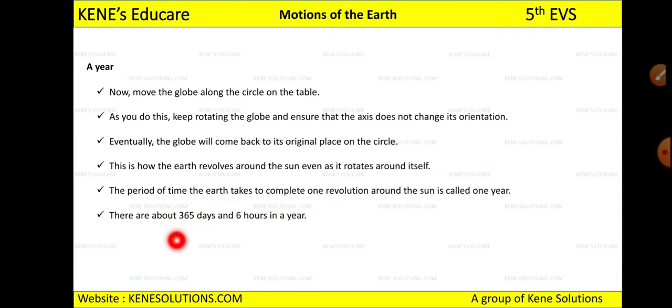There are about 365 days and 6 hours in a year. So this much time the earth takes to complete one revolution around the sun. Okay, 365 days and 6 hours.